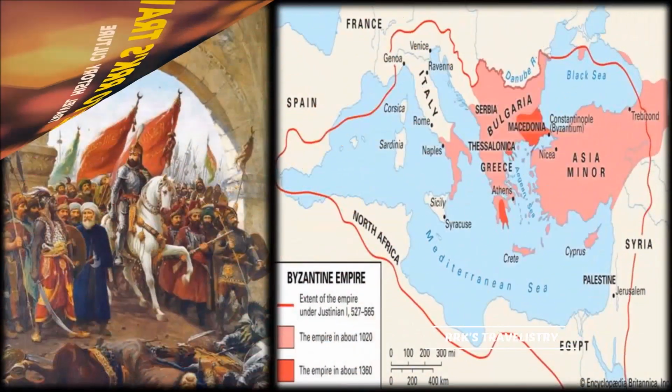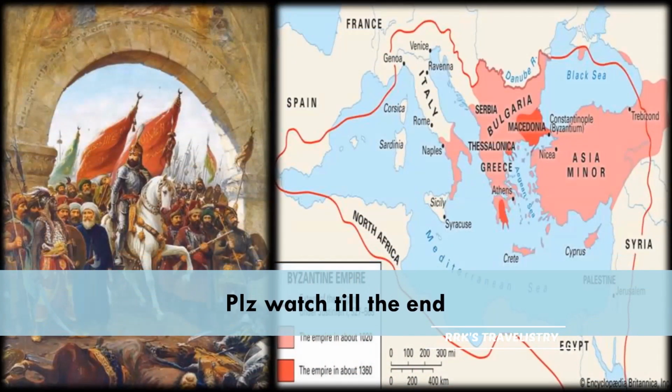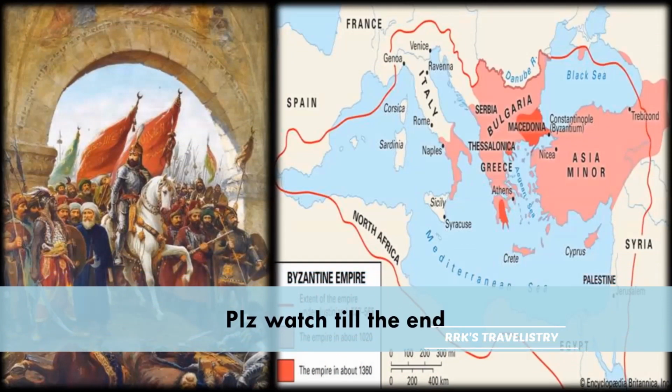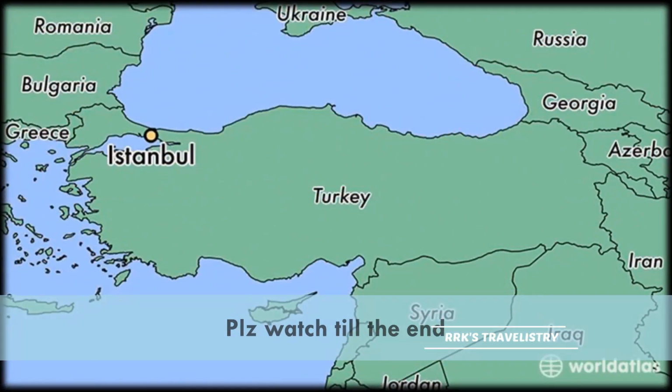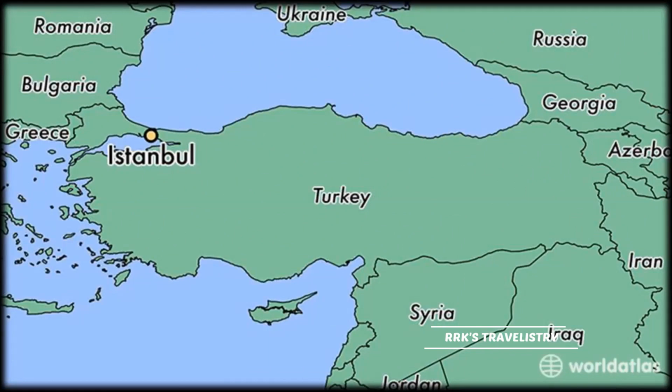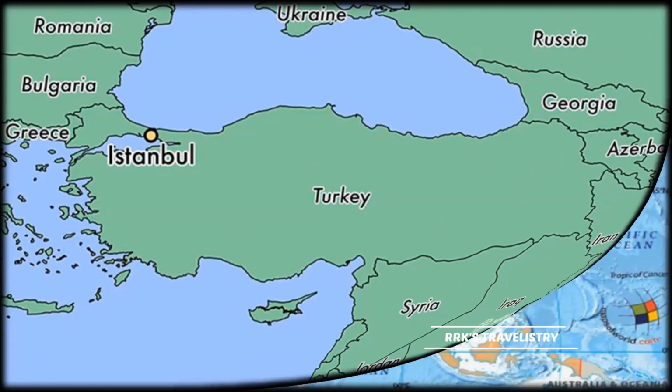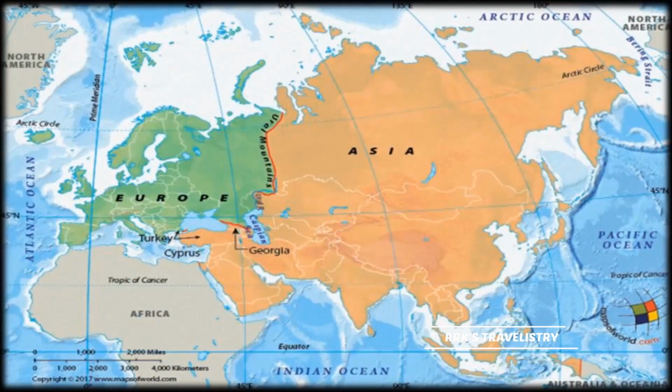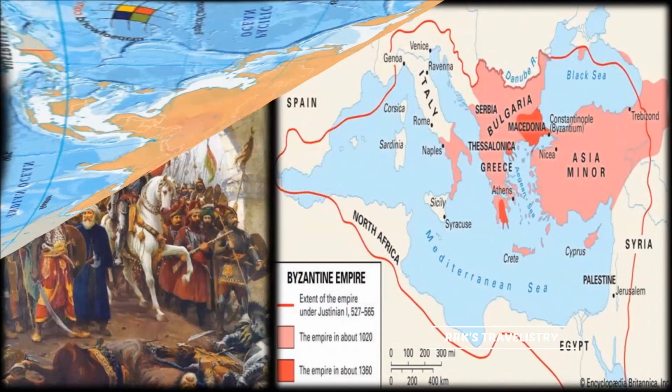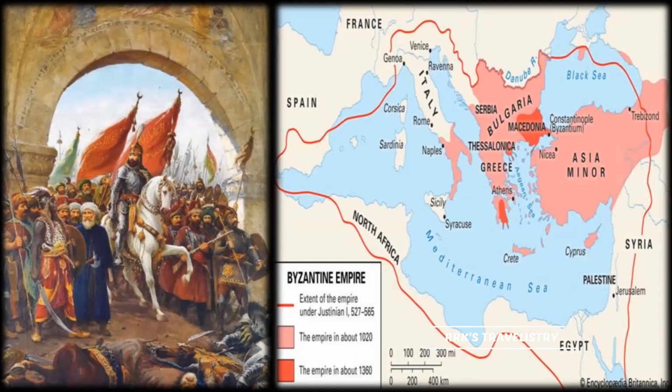Fall of Constantinople in the year 1453. Captured by the Ottoman Turks, Constantinople, presently known as Istanbul, the Turkey capital. This route was very crucial for both Europe and Asia for trading purposes for several centuries. But due to the heavy tax imposed by the Ottoman Turks on the European merchants, they were forced to find a new sea route.